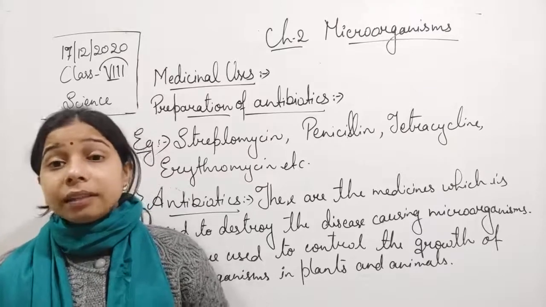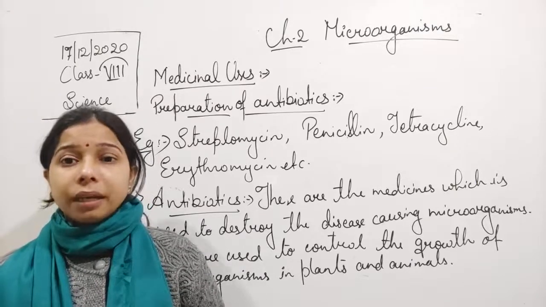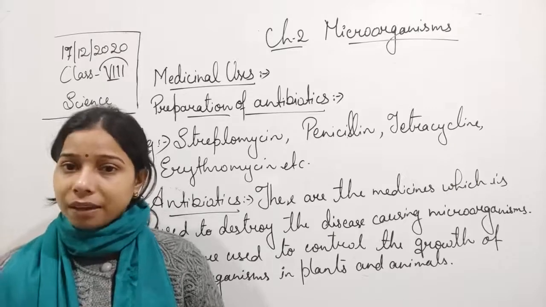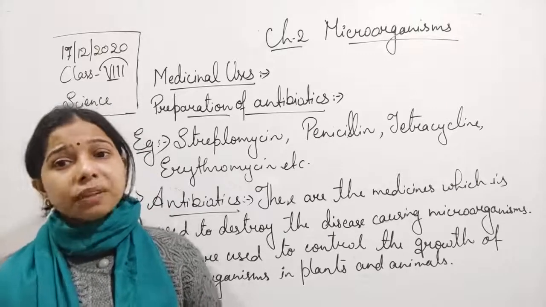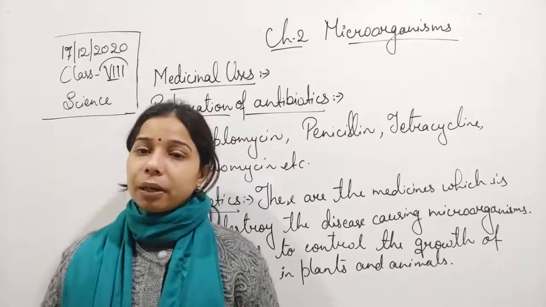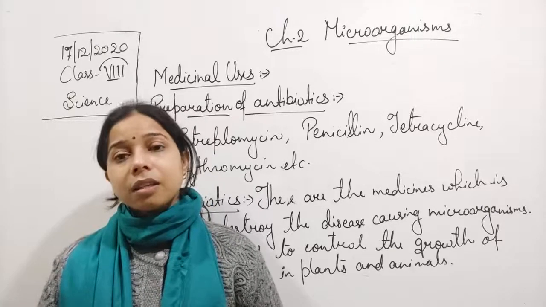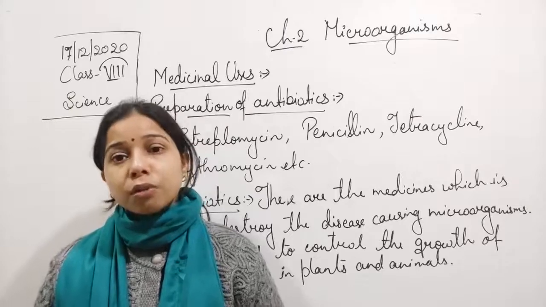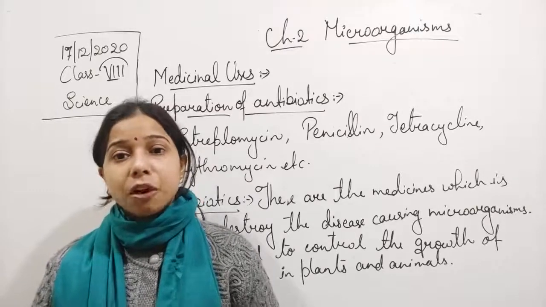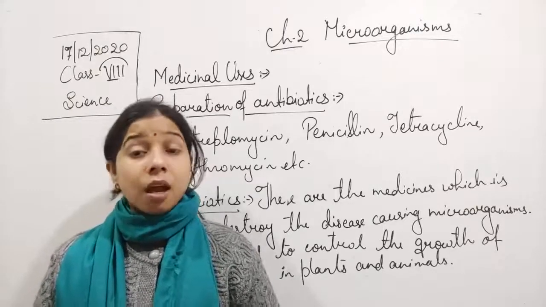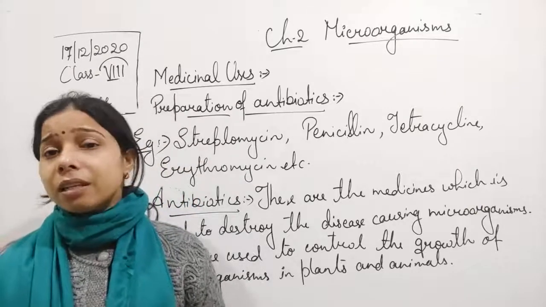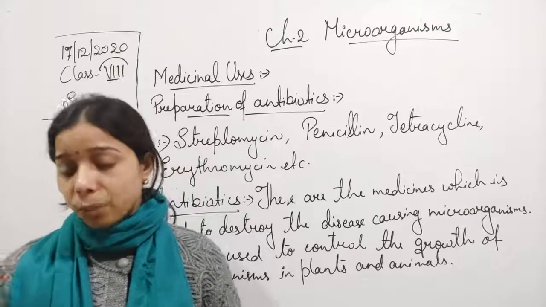We prepare the vaccine so that we can prevent the attack of microorganisms that cause disease, and vaccines are given to children so that in future they do not suffer from any serious disease. Now, how is the microorganism used for the preparation of the vaccine here?